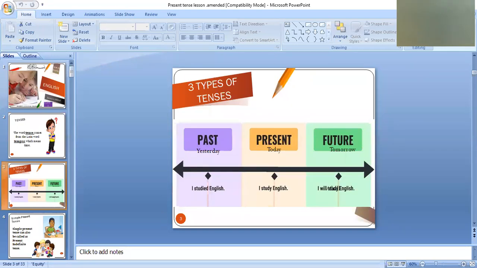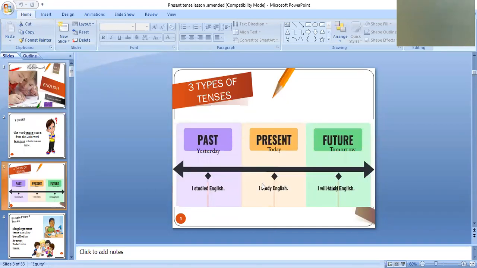Okay, so we talked about the three tenses, past, present, and future. Well, look at here, as I have told you earlier, the verb studied tells us that the action took place in the past, whereas the verb study tells us that the action is happening right now. That's why we use simple present tense. And here, I will study English. This sentence is in future tense. It tells us that the action will happen in the future. So got my point here? It is the verb which decides the tense of the sentence.